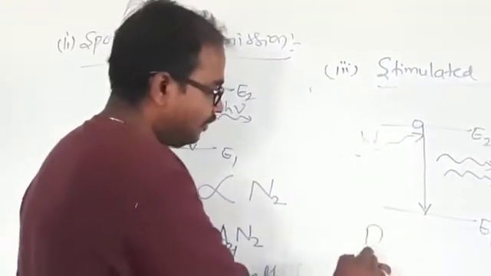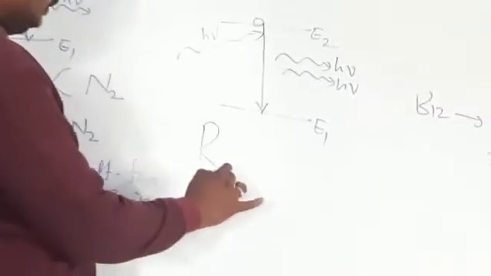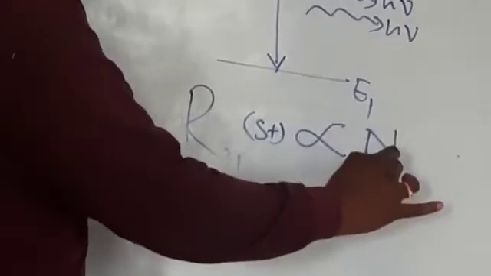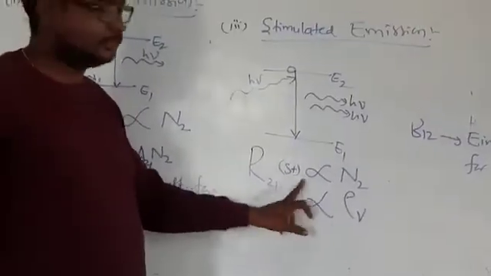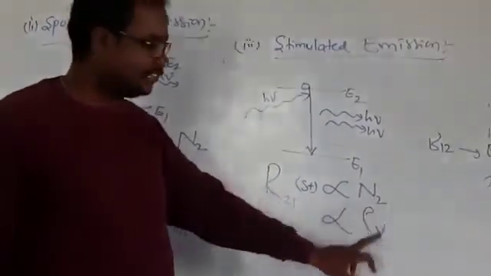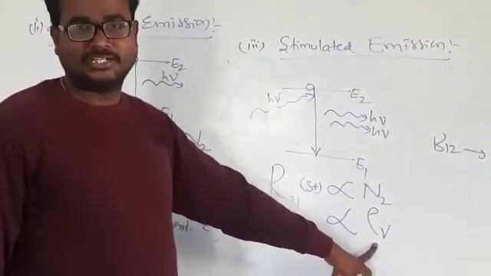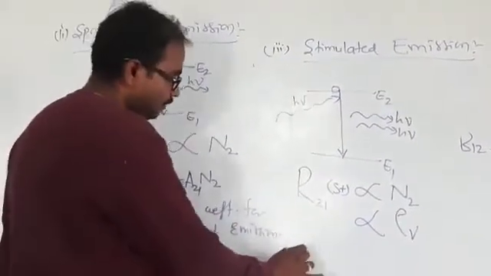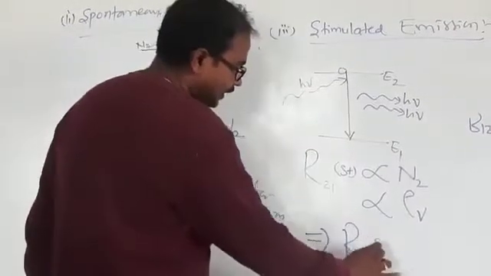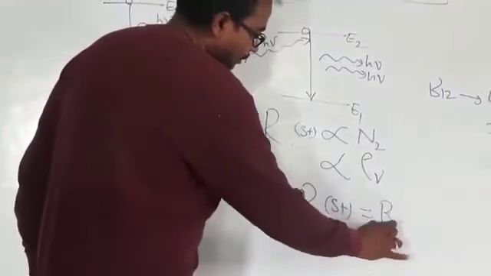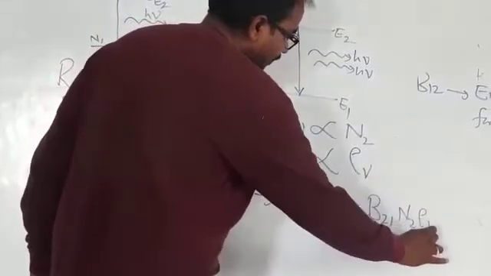Now the rate of stimulated emission is proportional to the number of atoms in the excited state. It also depends on the external energy density, because you are supplying external energy. That's why the rate of stimulated emission is proportional to the number of atoms in the excited state, as well as to the external energy density. Now when I remove the proportionality sign, I will get one constant. Let that constant be B21, so the rate is B21 N2 rho V.